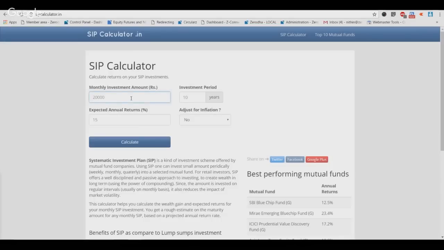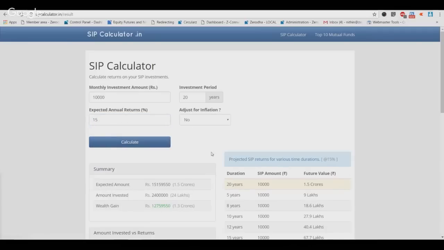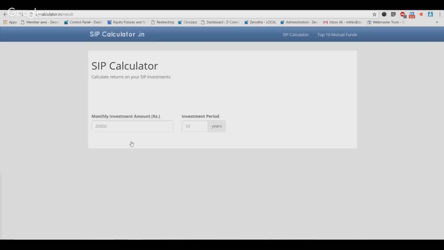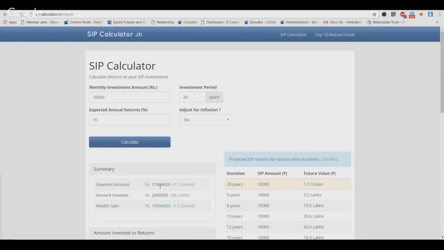Assuming you're investing in a SIP, every month you're investing 10,000 rupees. Say you do this for 20 years, and hopefully India does well, and we get a 15% return. If you calculate the corpus at the end of it, it'll be 1.51 crores. Now, let's say this was a regular plan, and instead you invested in a direct plan where you are making just a percentage extra, which is 16%. The corpus now is 1.74 crores. So it's a whopping 23, 24 lakh rupees more.